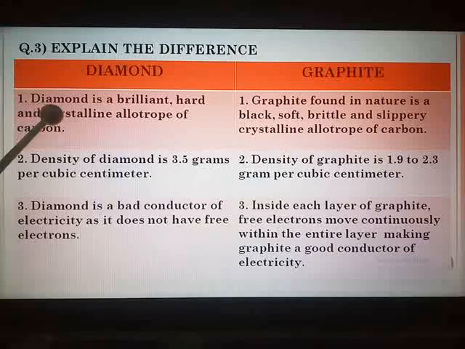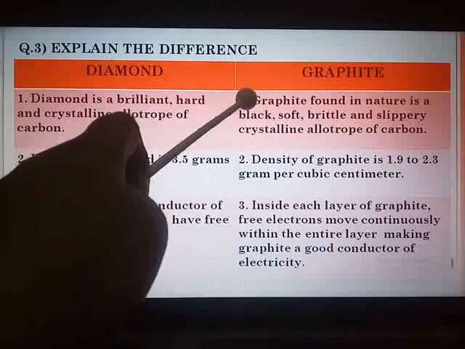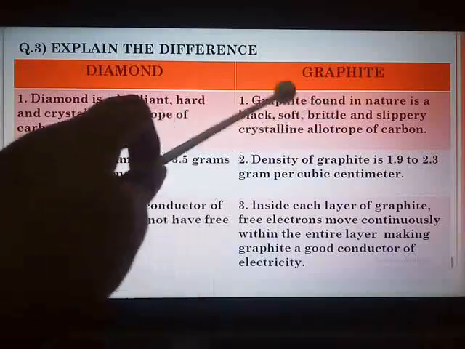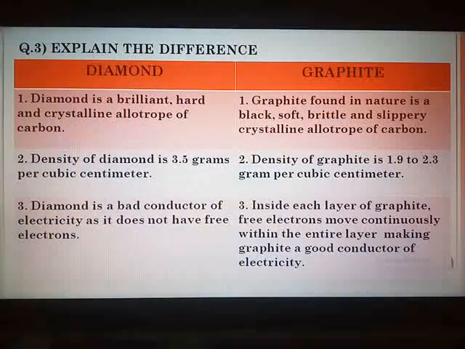So here I have added crystalline allotrope of carbon. For the first point of graphite, refer page number 141. Again the heading is properties. First point over there: graphite found in nature is a black, soft, brittle and slippery crystalline allotrope of carbon.